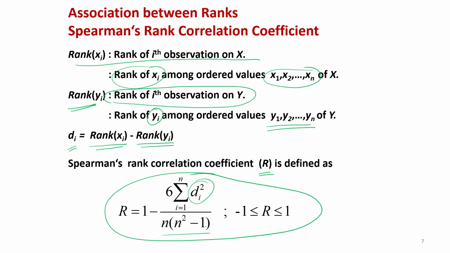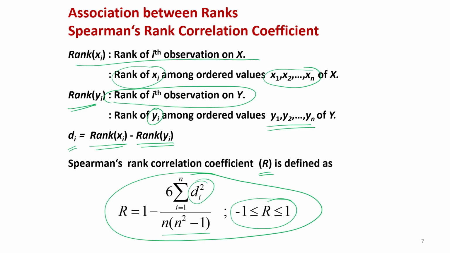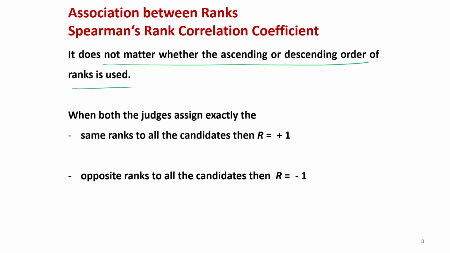And this Spearman rank correlation coefficient also lies between minus 1 and plus 1. One thing you have to keep in mind is that it does not matter whether ascending or descending order of ranks is used in the computation of this R.